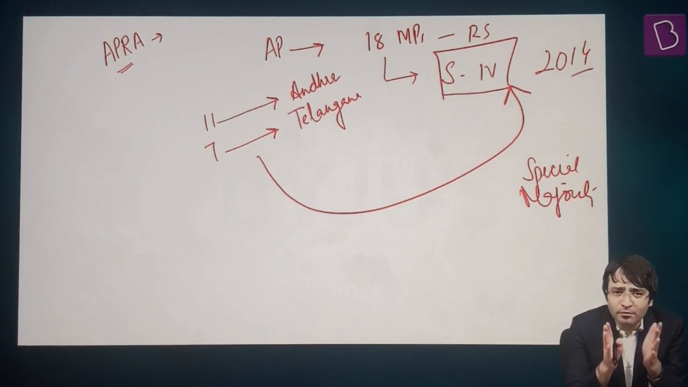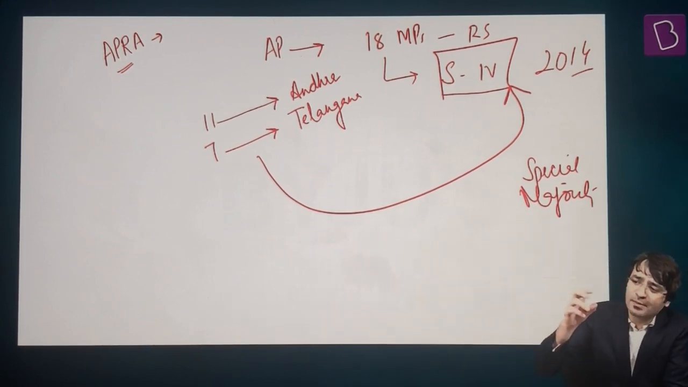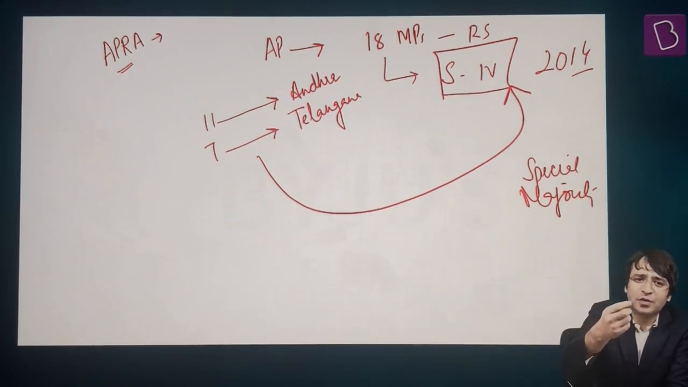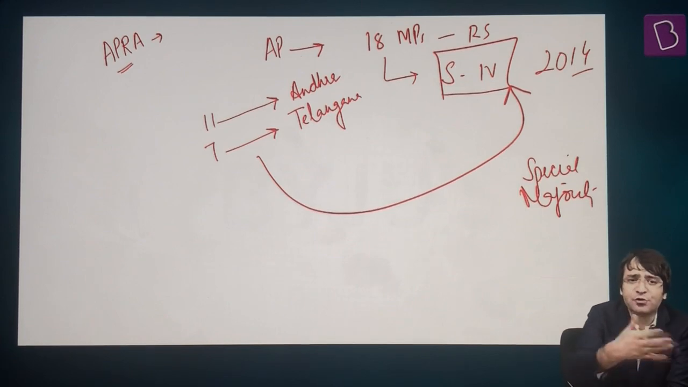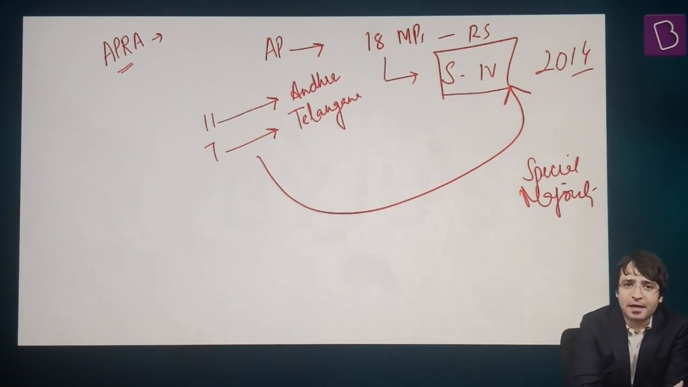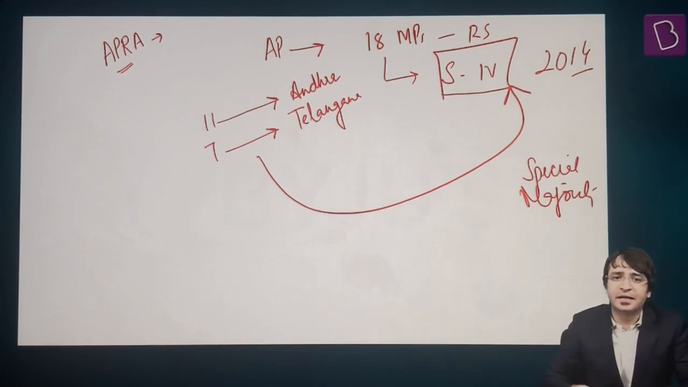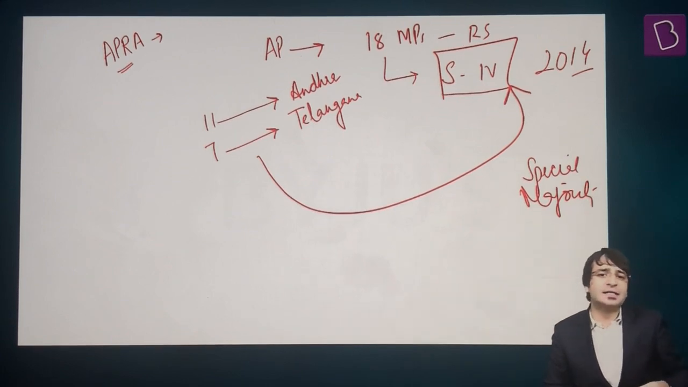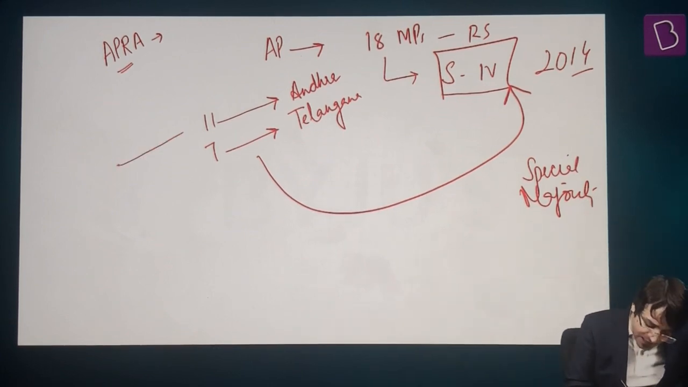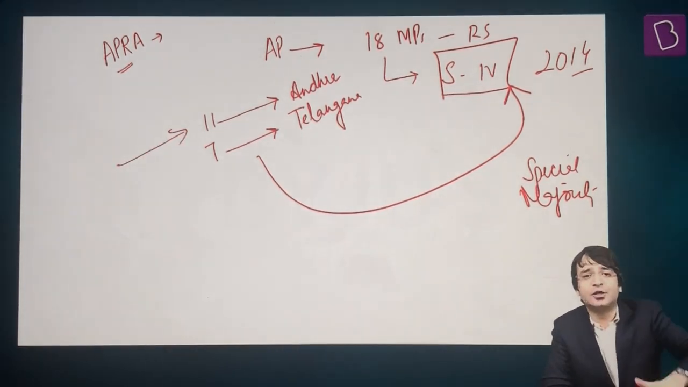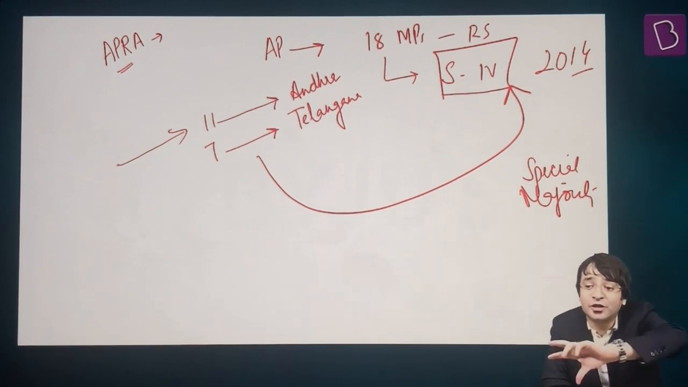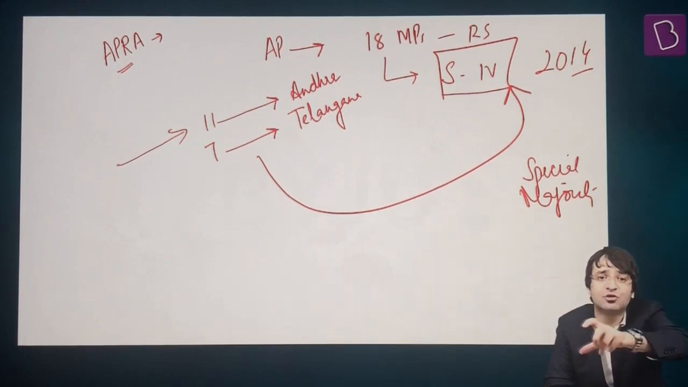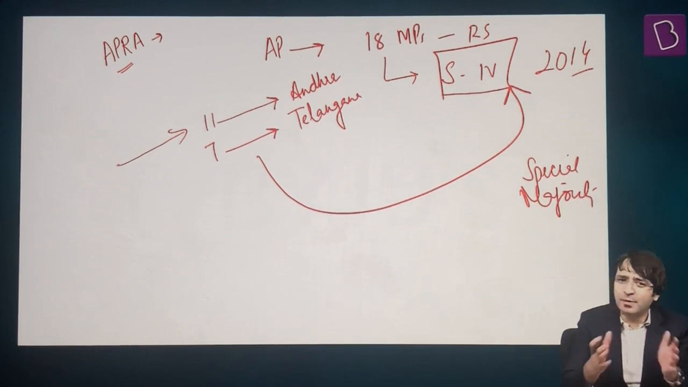There is Schedule 4, which talks about the representation of states in Rajya Sabha. Let's say, for example, in 2014, before Andhra Pradesh was bifurcated, there were 18 MPs to Rajya Sabha from Andhra Pradesh. After the state was bifurcated, the Andhra Pradesh Reorganization Act said, out of these 18, 11 will be allocated to Andhra Pradesh, 7 will be allocated to the new state which has been carved out, and that new state is Telangana. But it is to be mentioned somewhere.